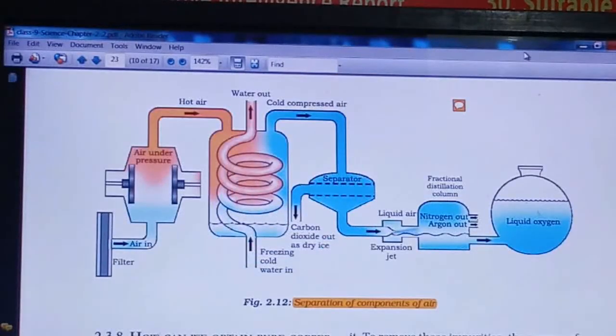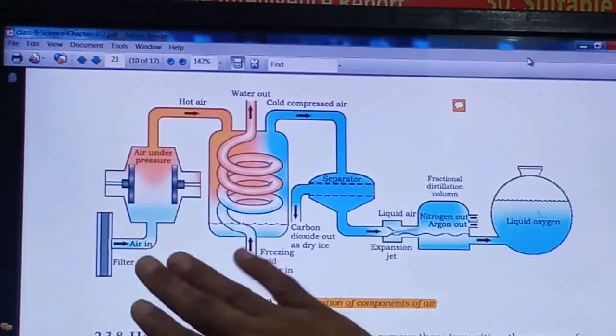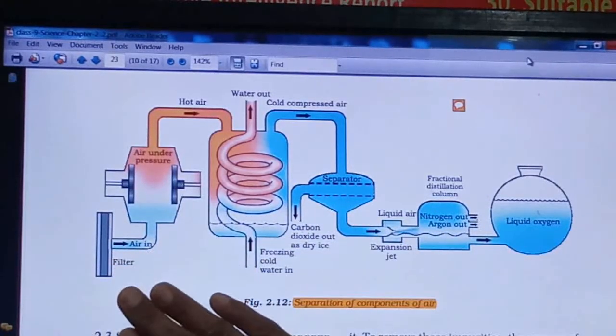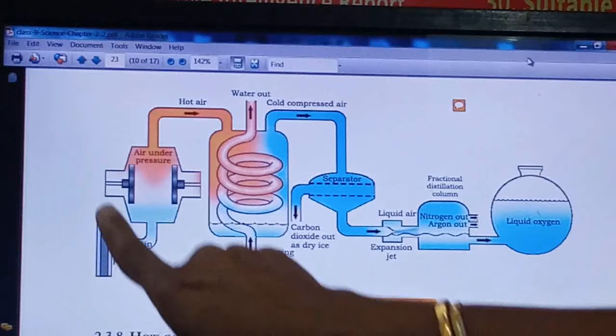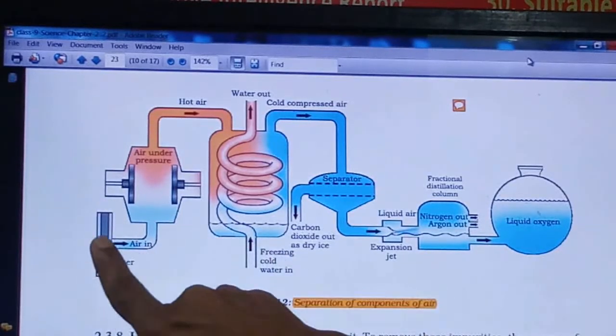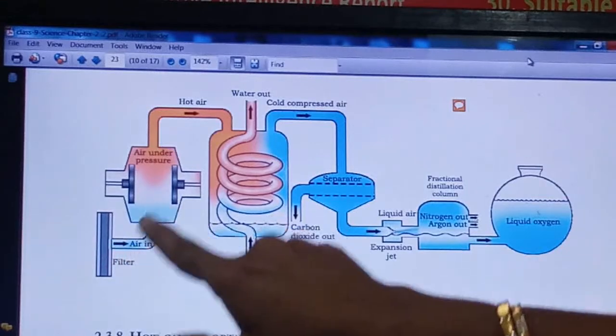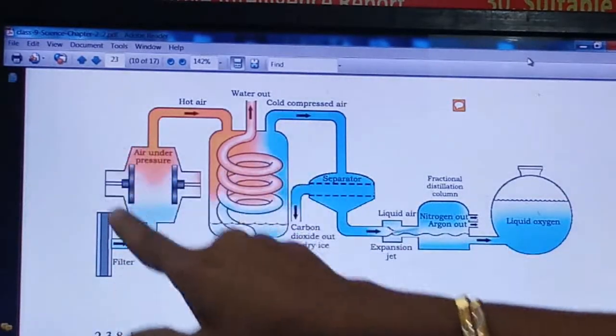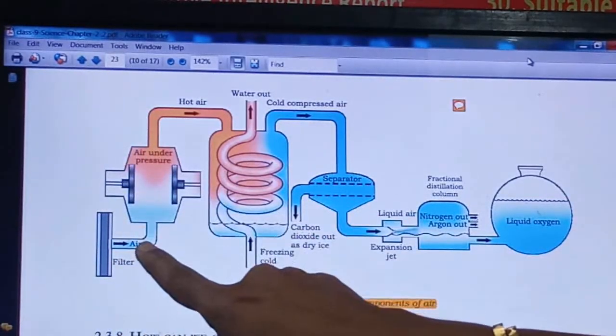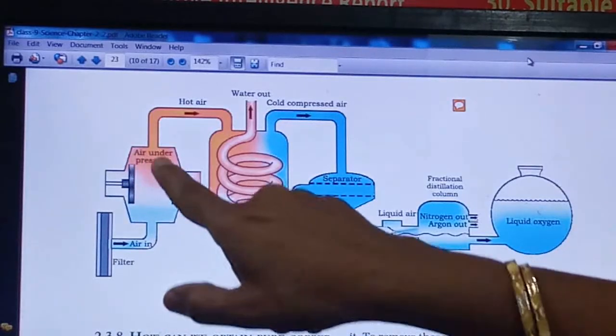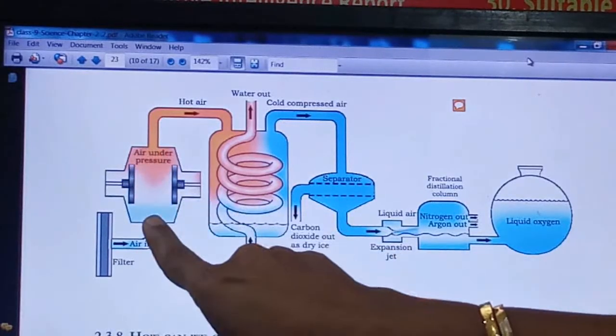So here you can see the full unit for separating the components of air is given. This you also try to understand. This is the filter through which the air will be filtered and let in, right? This is the compressor, where the air is kept under high pressure, right?